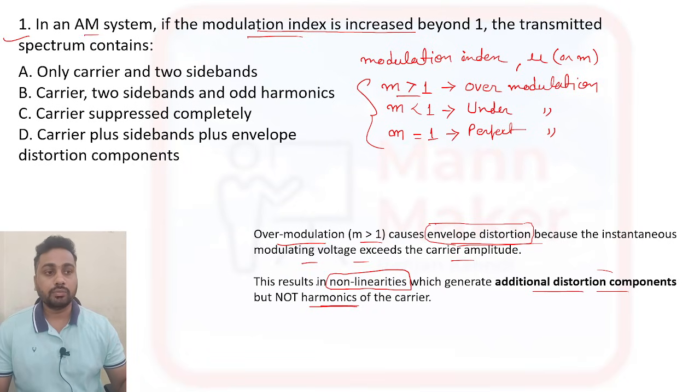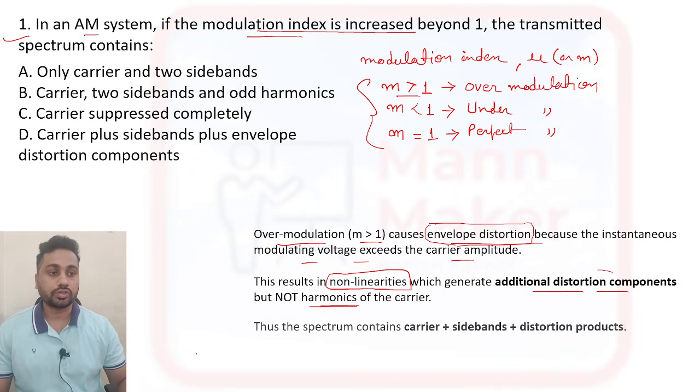So in the spectrum you will get one carrier signal, one sideband, and one distortion product. So you can say the spectrum contains carrier plus sideband plus envelope distortion component.